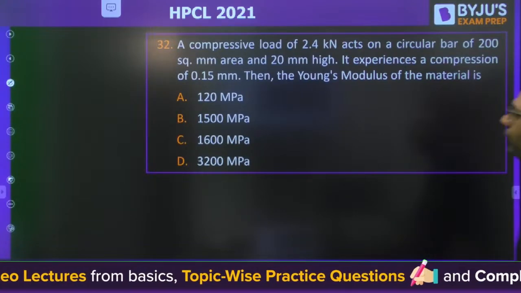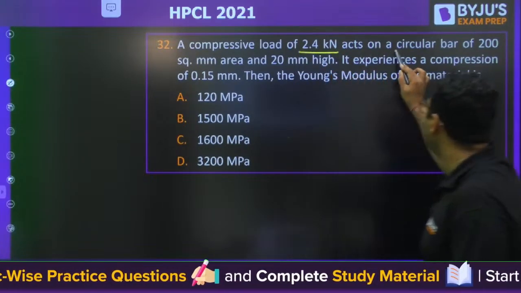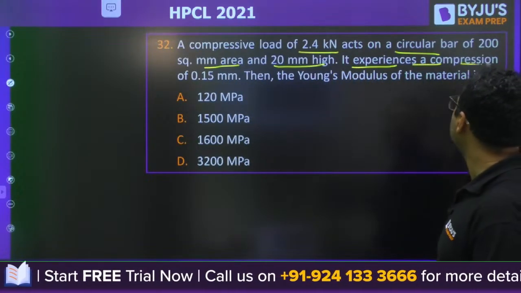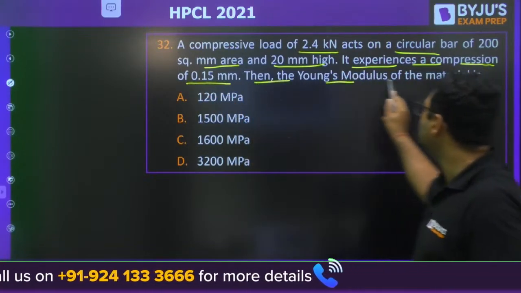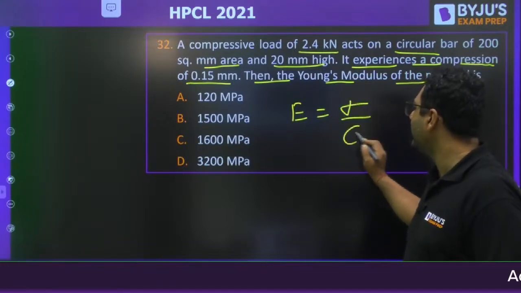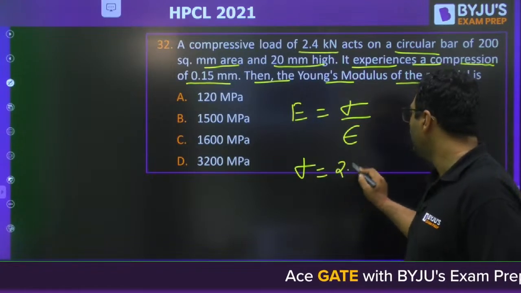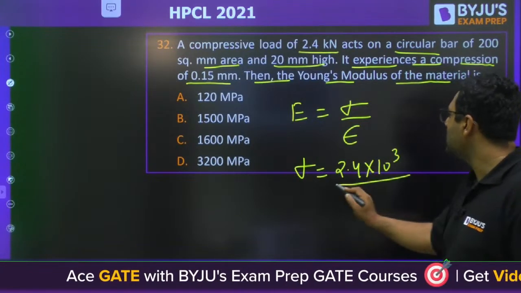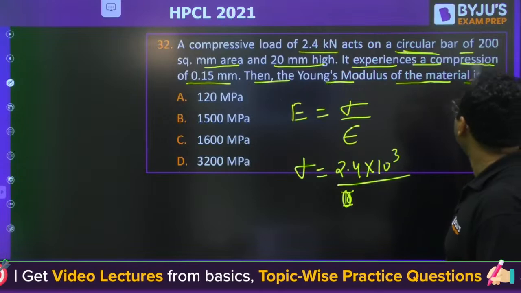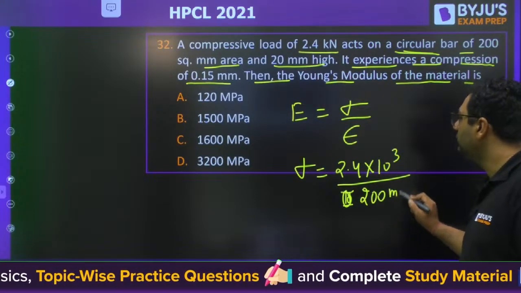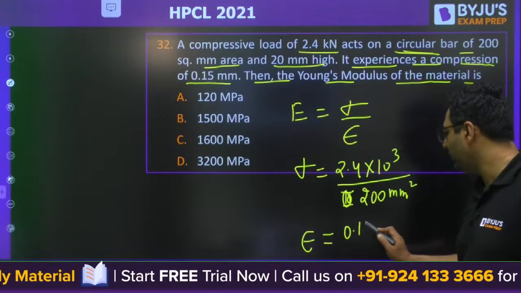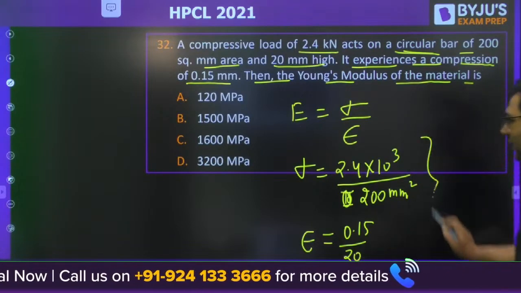Question number 32. A compressive load of this much acts on a circular bar of 200 square mm area, 20 mm high. It experiences a compression of 0.15. Then the Young's modulus is. You know, Young's modulus is stress upon strain. So you know stress will be 2.4 into 10 to the power 3 divided by the area. Circular bar is pi by 4... sorry, circular or square? Circular bar, okay, 200 is directly the area given. This is the sigma, and when you are talking about epsilon, it is 0.15 by 20. Put the value, get the answer.